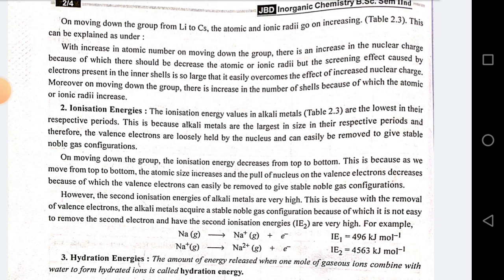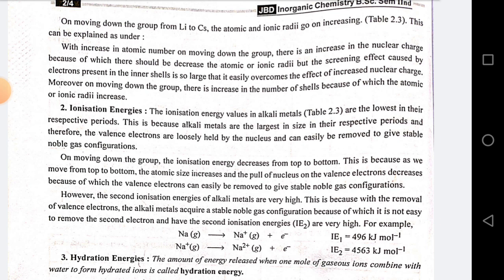However, the second ionization energy of alkali metals is very high. This is because with the removal of the valence electron, the alkali metal acquires a stable noble gas configuration, because of which it is not easy to remove the second electron, and hence the second ionization energy IE2 is very high.